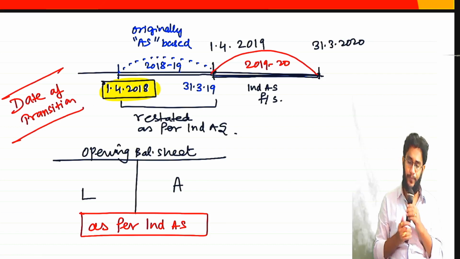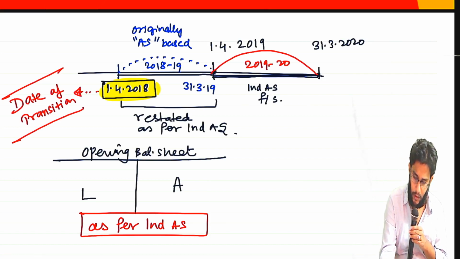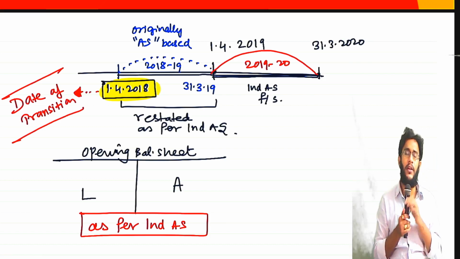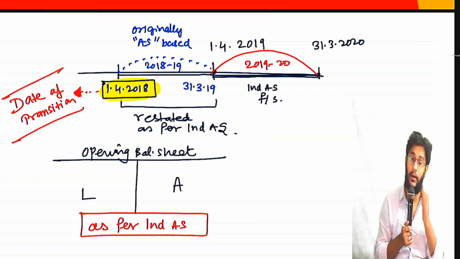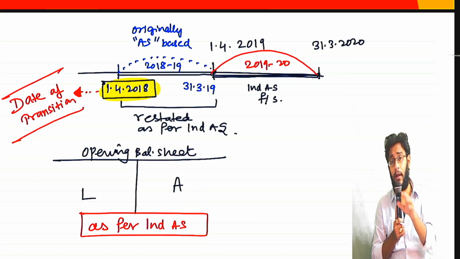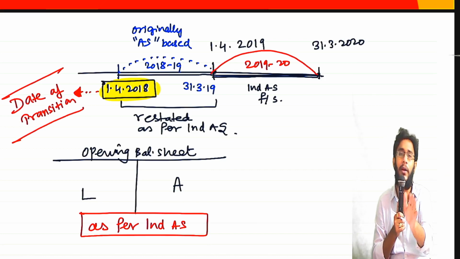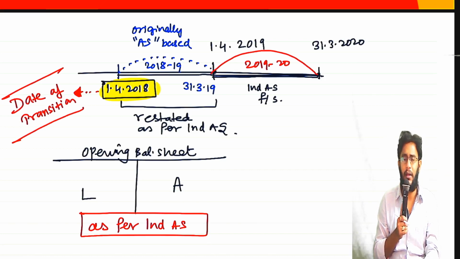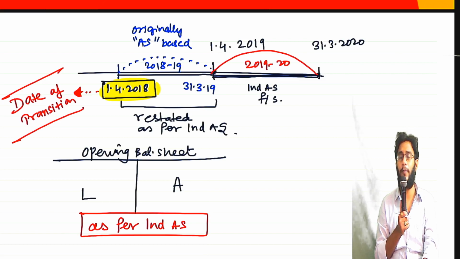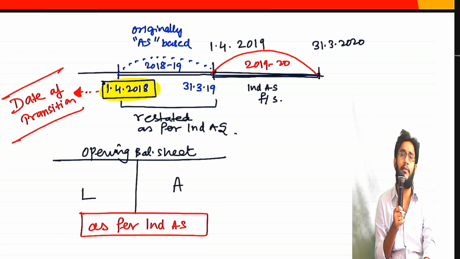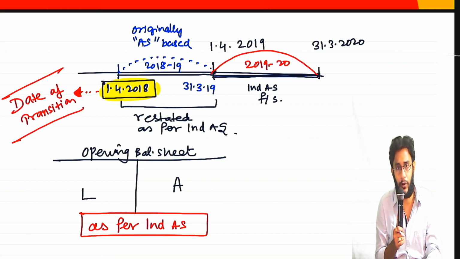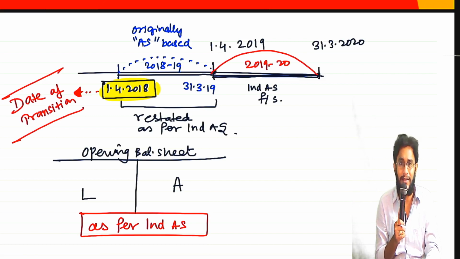Okay, now the general rule goes like this, sir. While preparing this opening balance sheet as per Ind-AS, it should appear as if Ind-AS was applied from the very beginning in this entity. That means indirectly each and every Ind-AS retrospective effect has to be given. Just imagine, sir, companies which have been in existence for so many years, if you ask them to suddenly apply Ind-AS retrospectively on each and every item that's appearing in your balance sheet, it is not going to be an easy task, and in some cases it's really impracticable also.